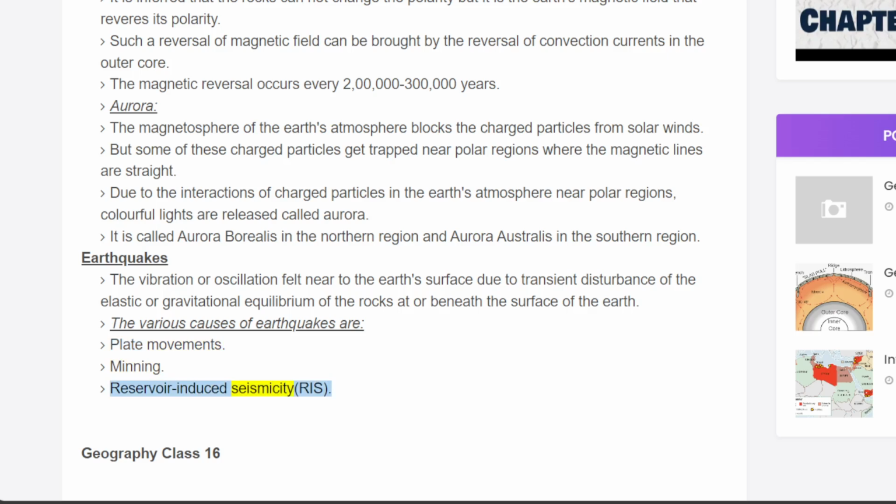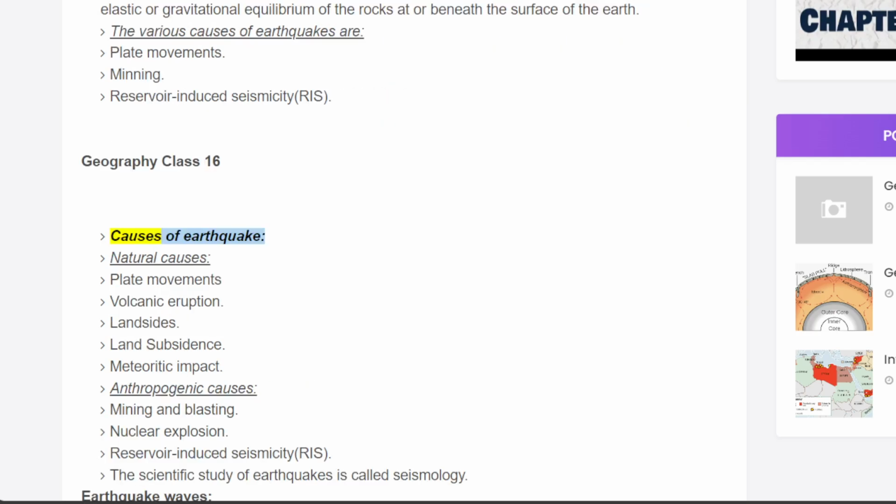reservoir-induced seismicity, RIS. Causes of earthquake. Natural causes: plate movements, volcanic eruption, landslides, land subsidence, meteoritic impact. Anthropogenic causes: mining and blasting, nuclear explosion, reservoir-induced seismicity, RIS. The scientific study of earthquakes is called seismology.